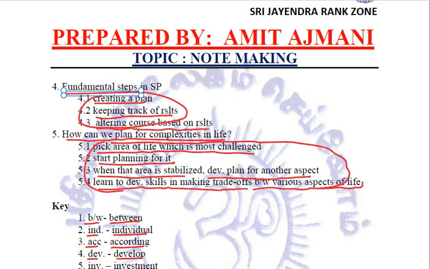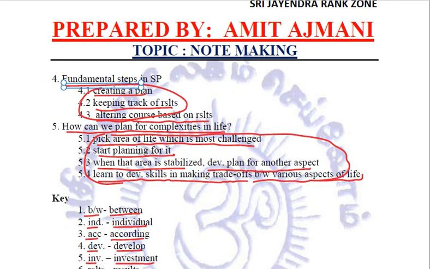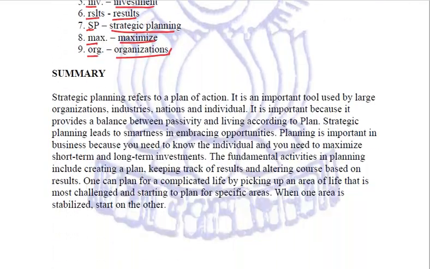So after going through it, now we have the basic idea of the passage. Now let us write the summary. Just try to relate. Strategic planning refers to a plan of action. It is an important tool used by large organizations, industries, nations, and individuals. Now this is the first point. Second, the importance for people as well as for businesses. It is important because of all the points.